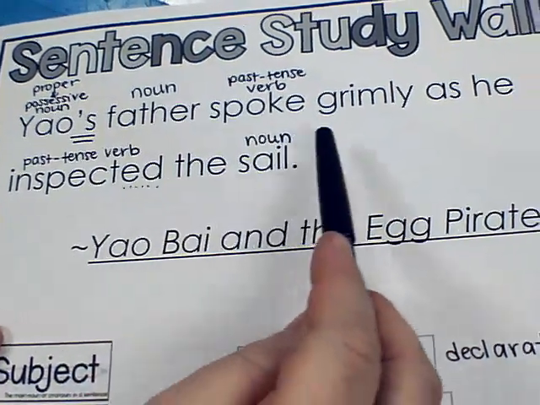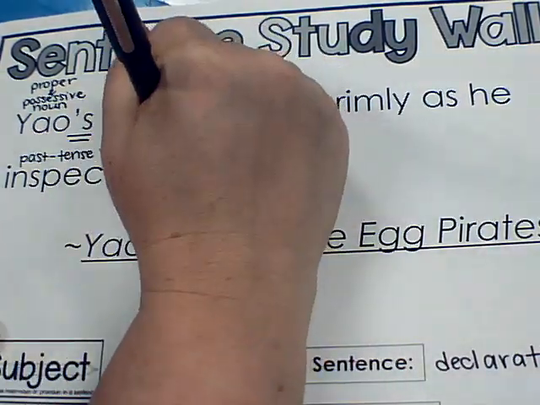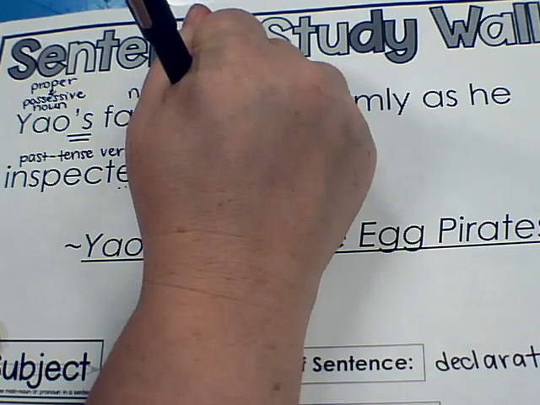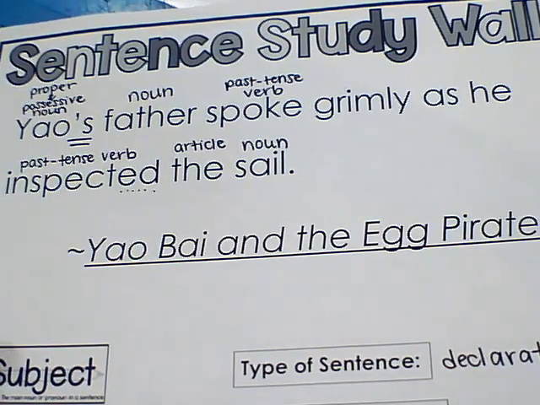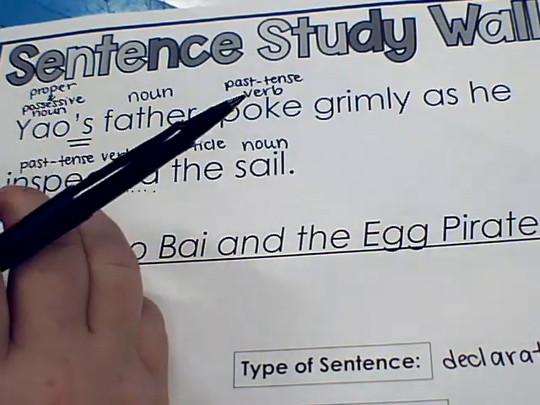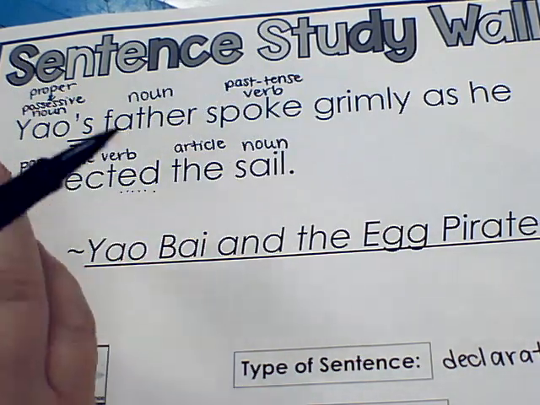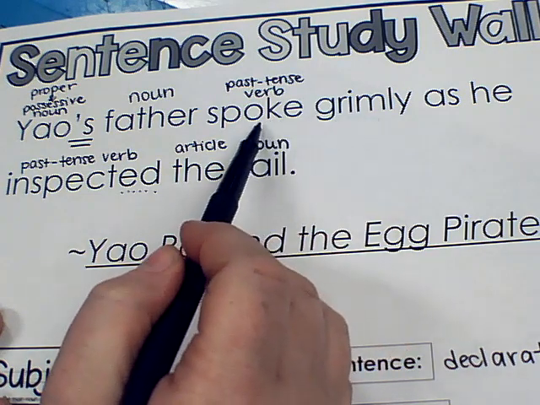Alright, so the words we have left are grimly, as, he, and the. We know the is an article. A and the are articles. The word grimly, that's kind of a descriptive word, right? But one thing that we should pay attention to is whether or not that word describes a noun or if it's describing another part of speech. So the grimly is how he's speaking.